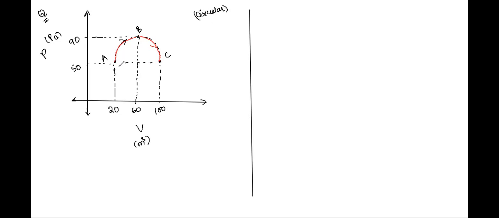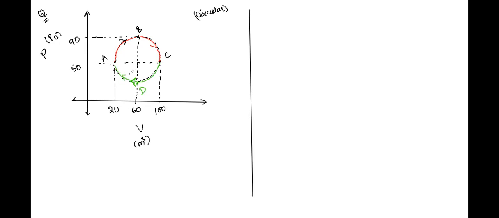It's a cyclic process. Then the gas returns to its initial value. In the next half, the gas returns to its initial volume, crossing the point D. So I'll repeat, class. A gas goes from A to B, B to C, C to D, and then D to A again.